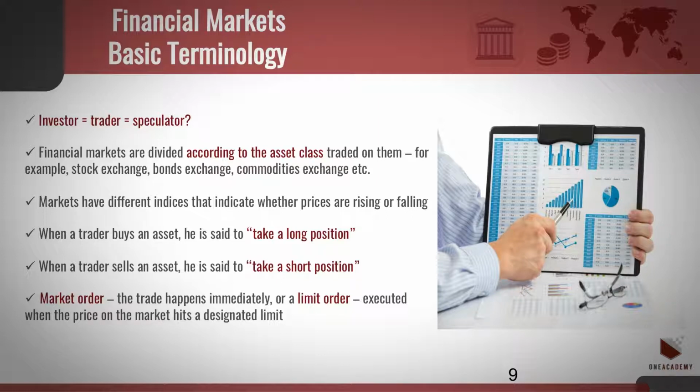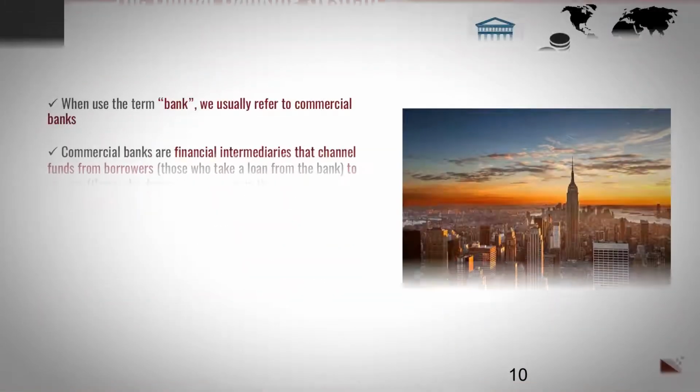When a trader wishes to trade on a market, he places an order. An order can either be a market order, executed immediately, or a limit order, executed when the price on the market hits a designated limit.